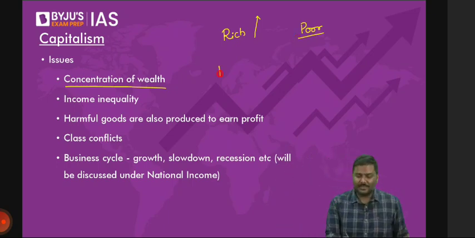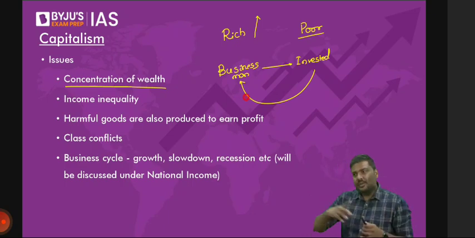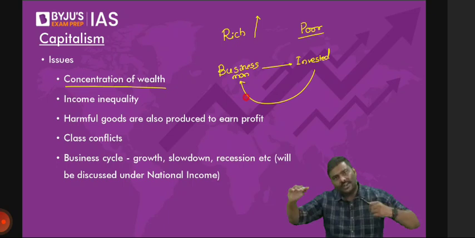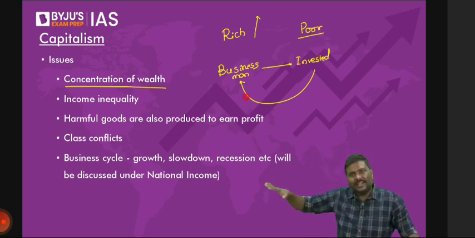Imagine here is a businessman. The businessman has invested money, set up company. Now tell me, profits, don't you think will go to the business person here? Right? The profit will go to the businessman. What about other people in the economy? They will earn wages. They will earn salaries. So rich will continue to grow rich. Poor will continue to remain poor. So that gap, the assets which are held by the rich, they will keep on increasing, and that gap that exists in the economy will always keep on increasing.